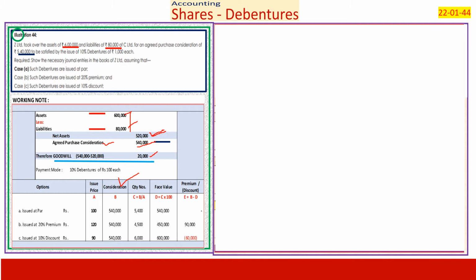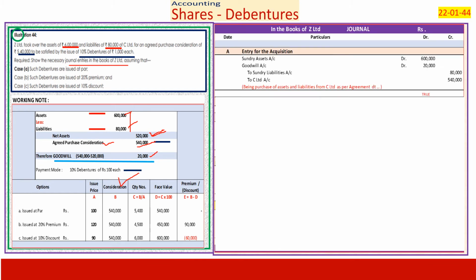It says required, show the necessary journal entries in the books of Z Limited. Before we get into the books of Z Limited, let us just understand how it works. When I have to pass an entry, let me not go beyond this. We are purchasing assets. Assets are debited. What is the value? 6 lakhs. And we have paid a goodwill of 20,000. Goodwill is also an asset.